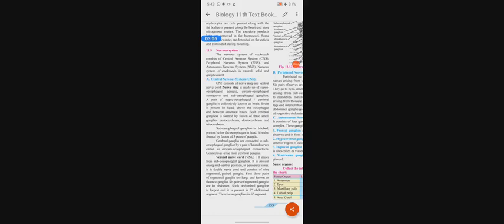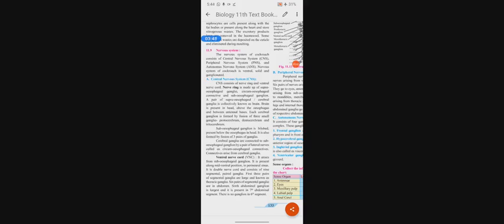Each cerebral ganglion is formed by the fusion of three small ganglia: the protocerebrum, deutocerebrum and tritocerebrum. These three small ganglia get fused to form the cerebral ganglion.